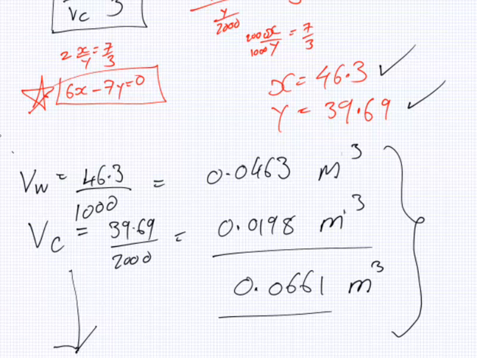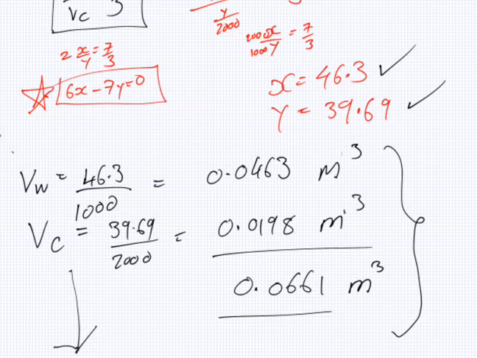Yes. So the volume of water is the mass of the water, which is 46.3, divided by the density of water, which is 1,000. So that equals 0.0463 meters cubed.